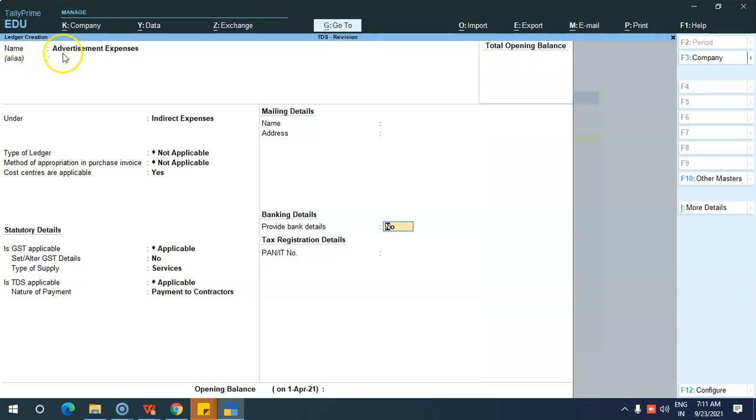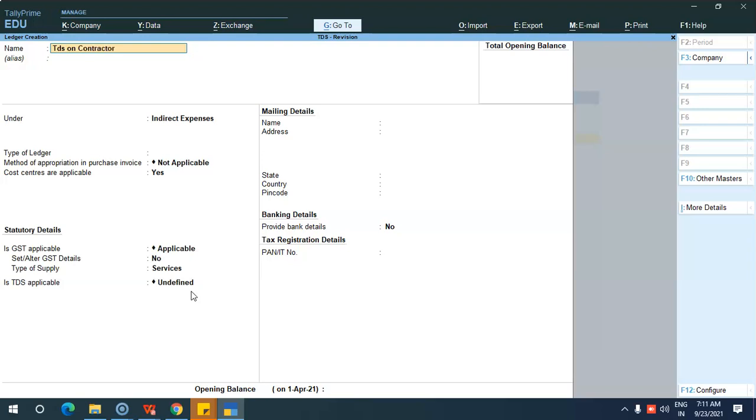Okay, so it is advertisement expenses, based on payment to contractors. Then accept it. Okay, we have done with the creation of the expenses ledger. Then the next step, the fifth step, is to create a tax ledger, that is TDS on contractors.